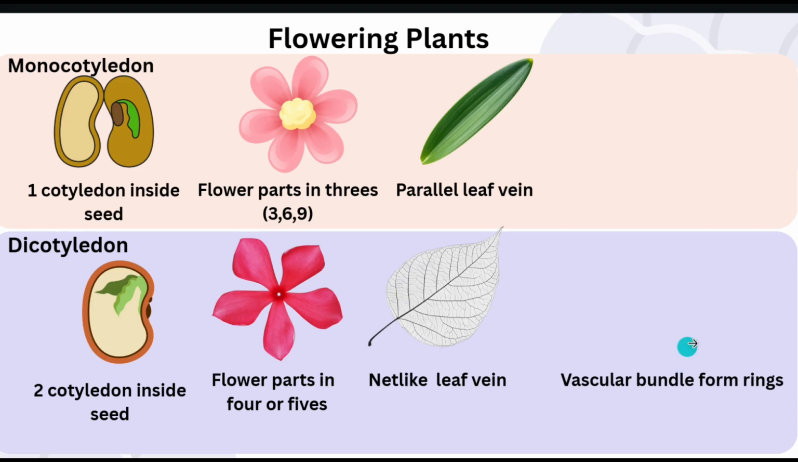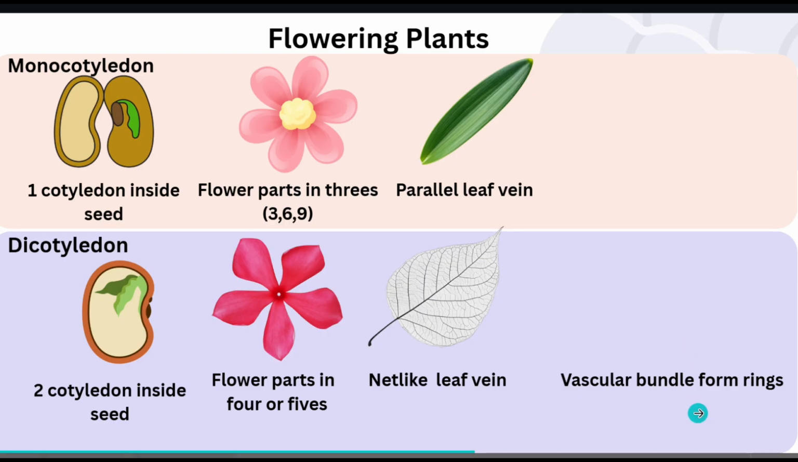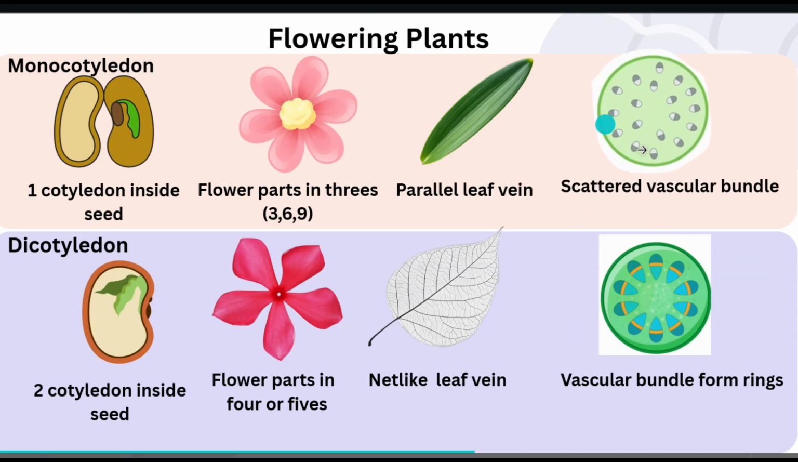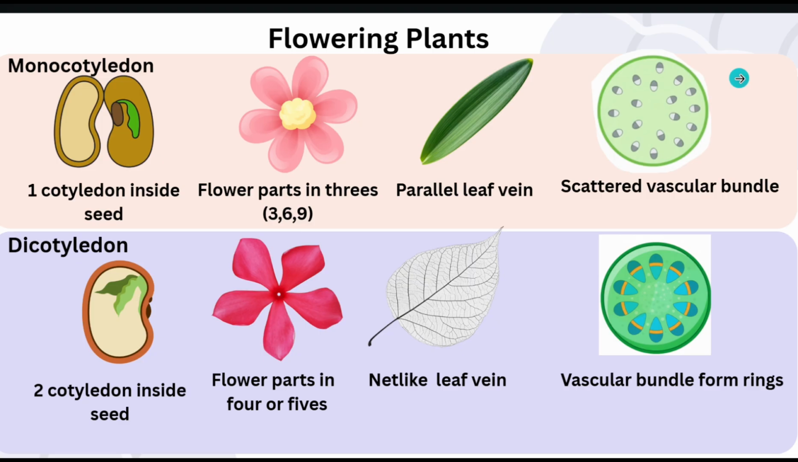4. Vascular bundles. Finally, look inside the stem at the vascular bundles. These are the tissues that transport water and nutrients. In a dicot stem, these bundles are arranged neatly in a ring. In a monocot stem, the vascular bundles are scattered throughout the stem with no regular pattern.